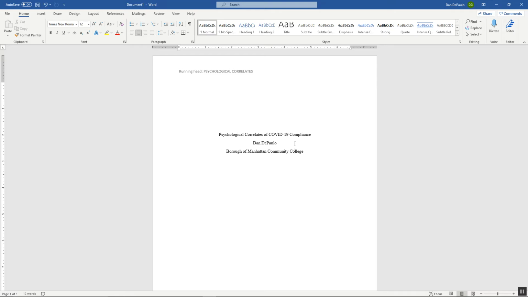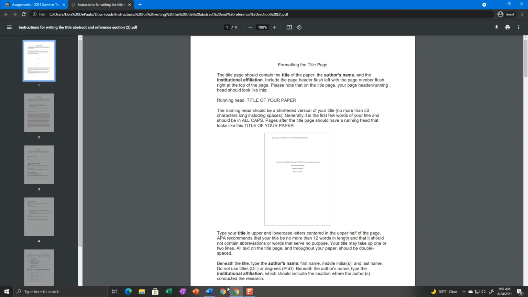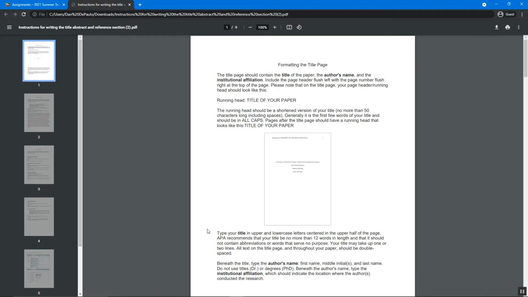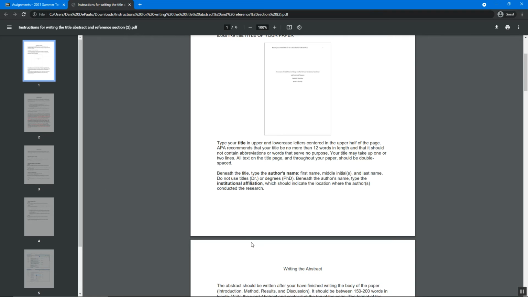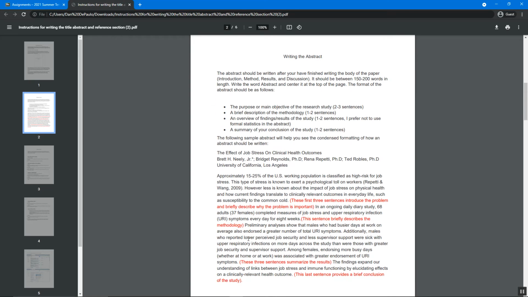So pretty basic stuff. That's the easy part. That should take you 5-10 minutes. So once you've done that, we're going to go back and look at the more difficult parts. The more difficult parts are the abstract. The abstract is actually pretty tricky to write. It's not long, but it's got to summarize the entire manuscript, and it should be between 150 and 200 words in length.